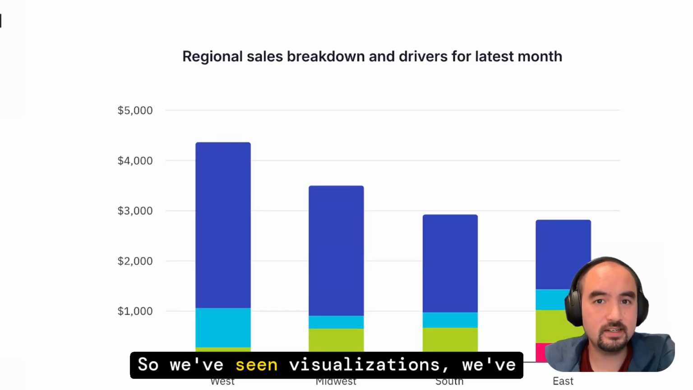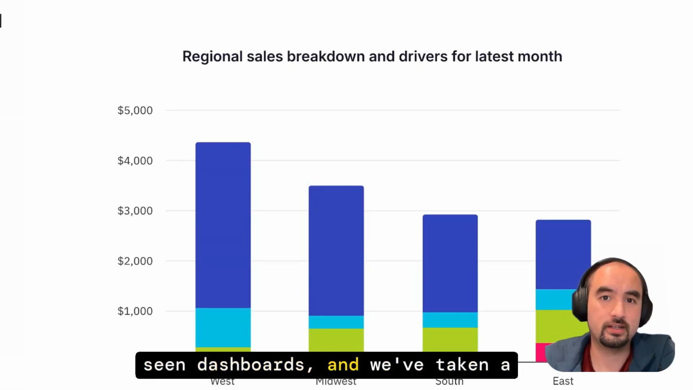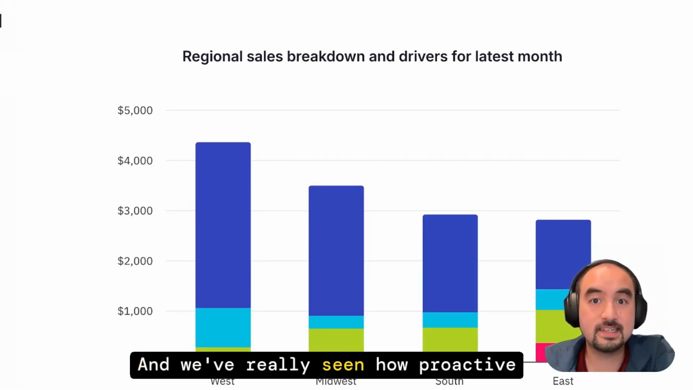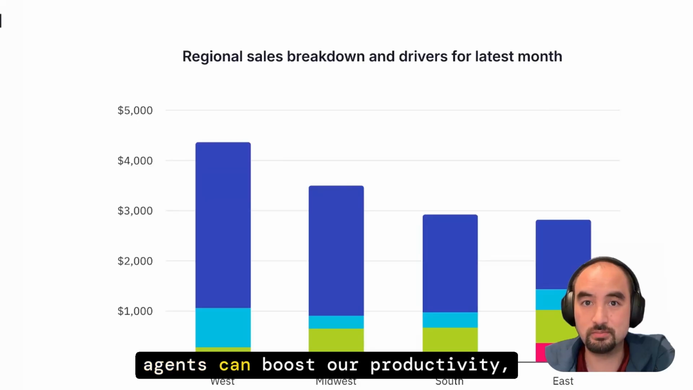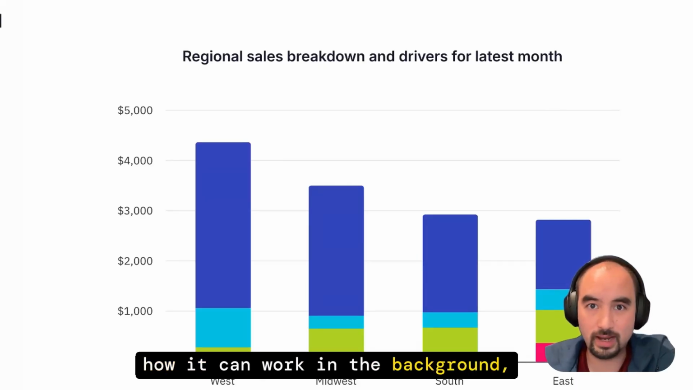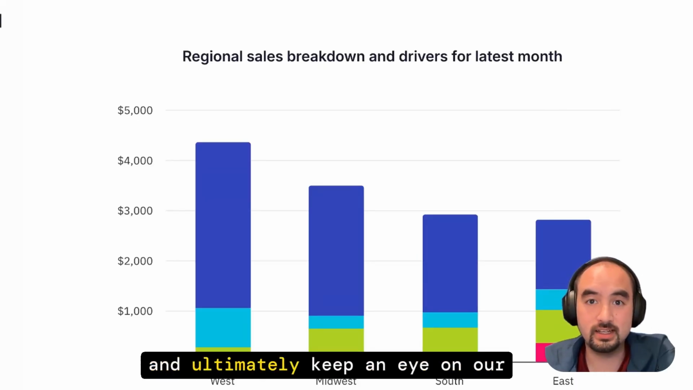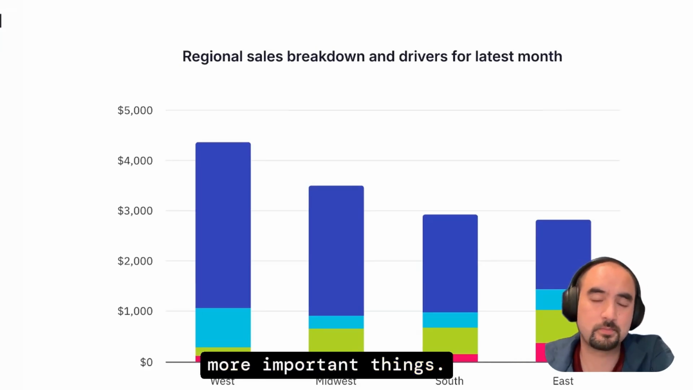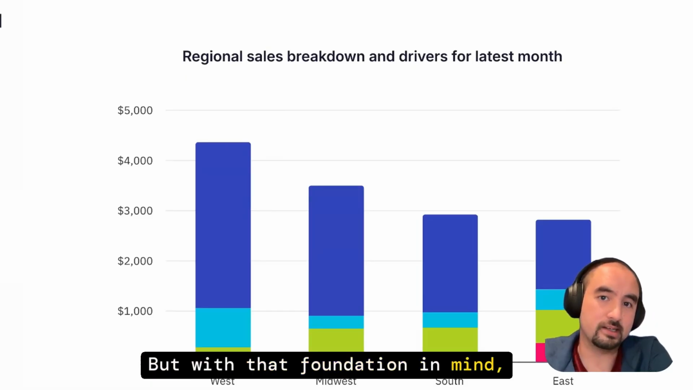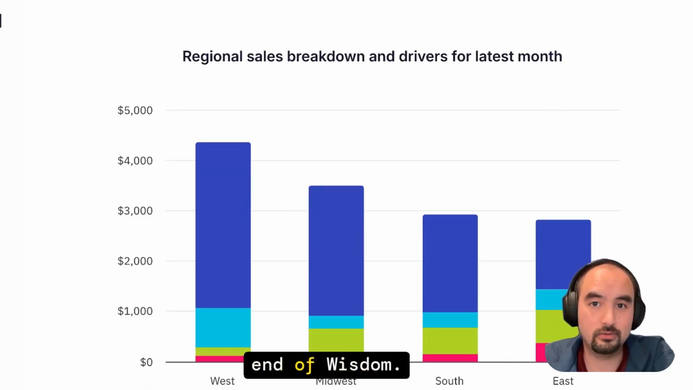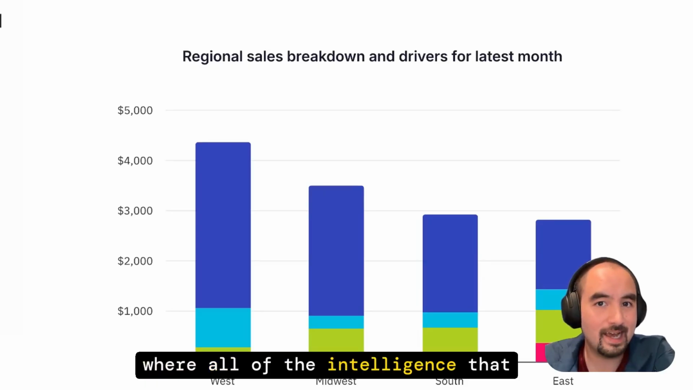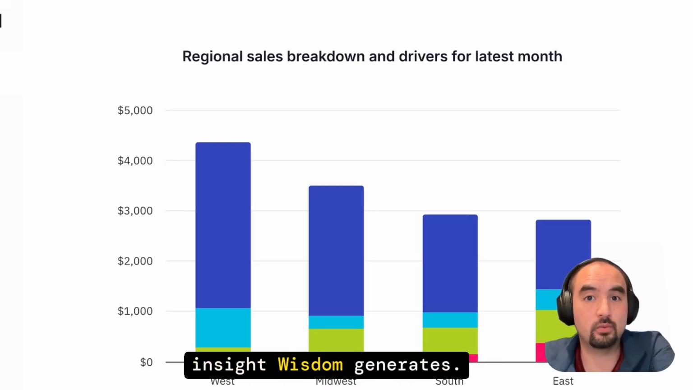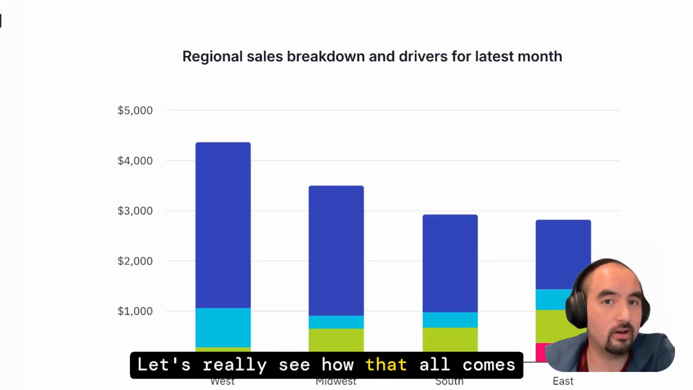So we've seen visualizations, we've seen dashboards, and we've taken a quick look at proactive agents as well. And we've really seen how proactive agents can boost our productivity, how they can work in the background, and ultimately keep an eye on our data while we're thinking and doing more important things. But with that foundation in mind, let's now transition to the back end of Wisdom, where all of the intelligence that powers these agents, that powers these visualizations, and every insight Wisdom generates, let's really see how that all comes together.